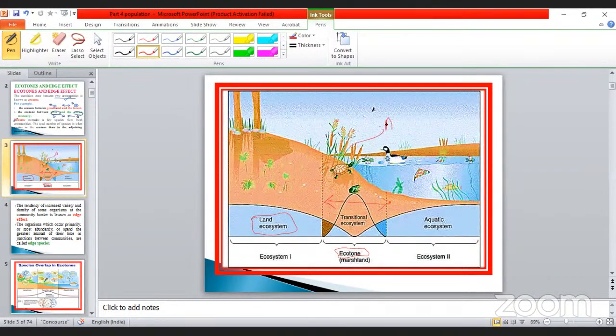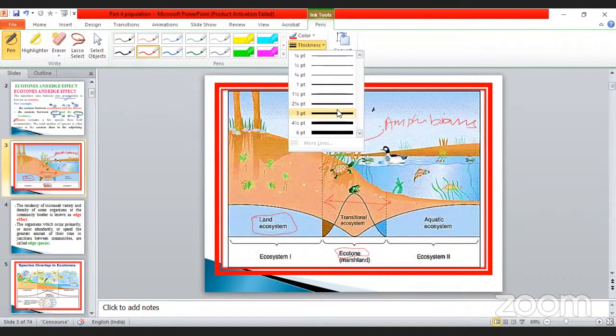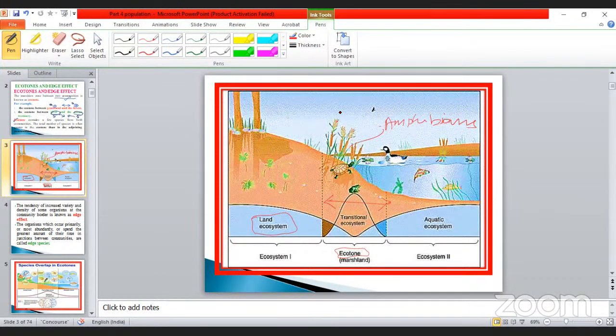Here it is also called amphibians. We may call it amphibians, because they can live in both areas. Such animals are called ecotone species. Marshland, like that they told. It is also marshland.